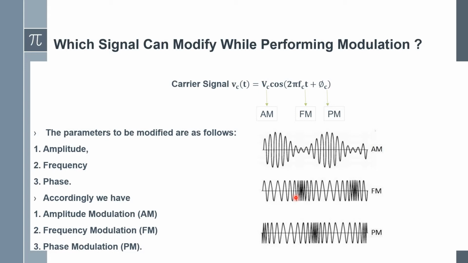In frequency modulation, the amplitude of the carrier is constant after modulation. In a similar manner in phase modulation also, the amplitude of the carrier is constant. Whenever we change the frequency of the carrier, it automatically impacts the phase of the carrier. And if you directly vary the phase of the carrier, indirectly the frequency of the carrier also varies. So that's why we specify both FM and PM as angle modulation techniques.